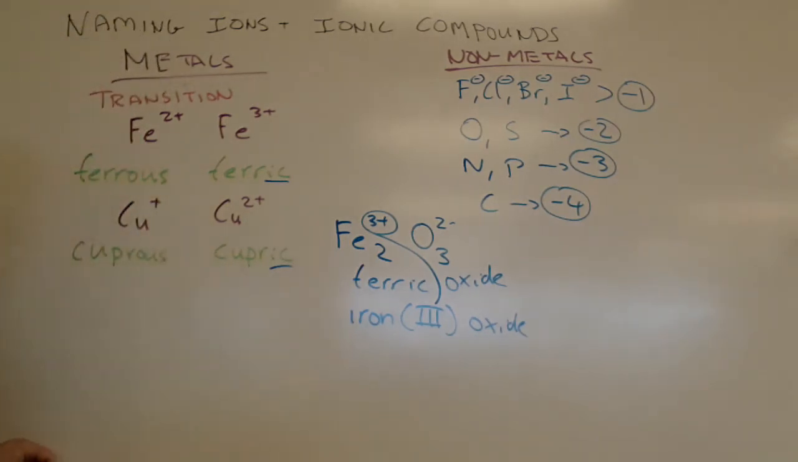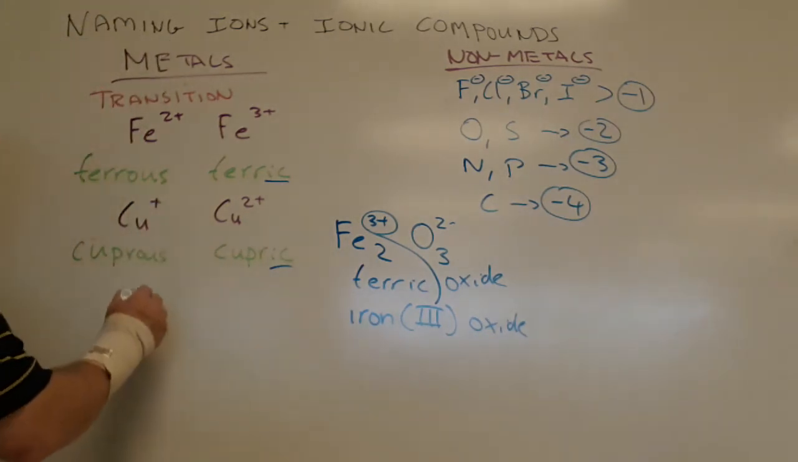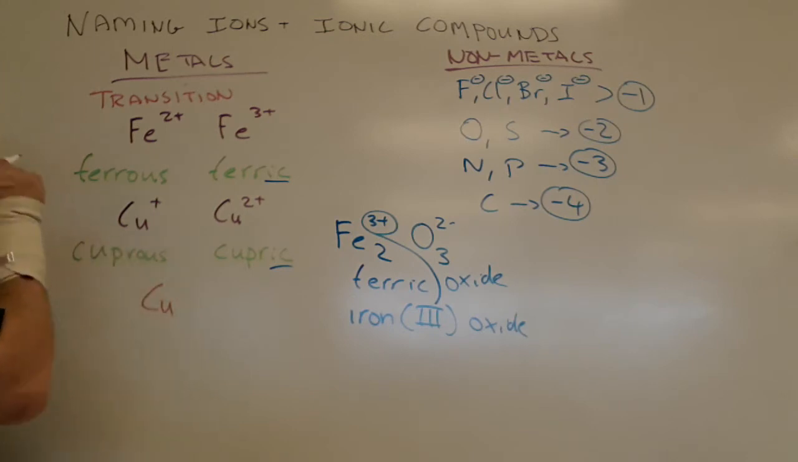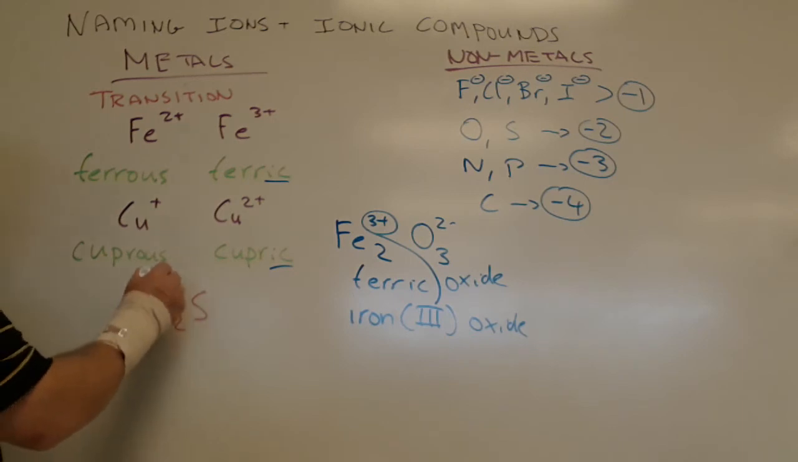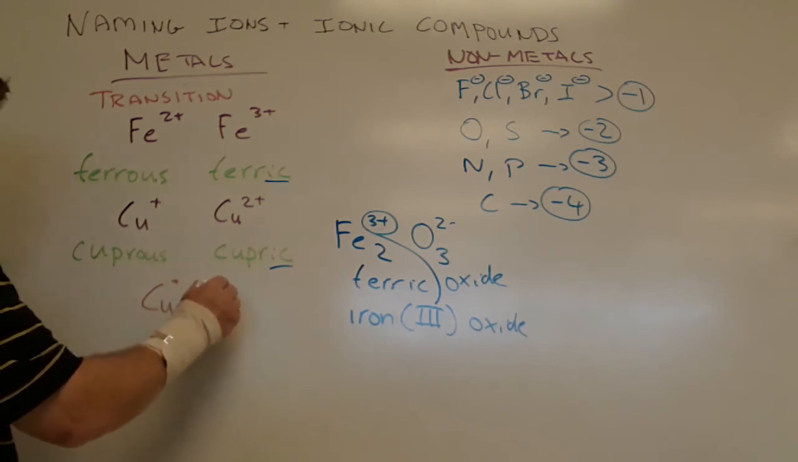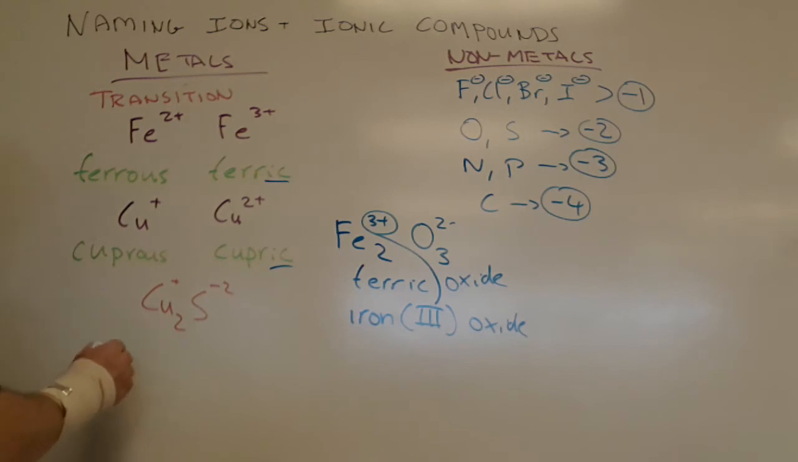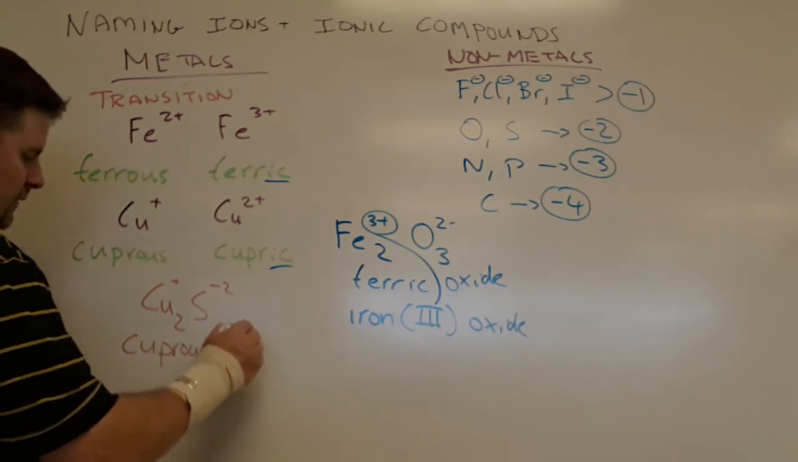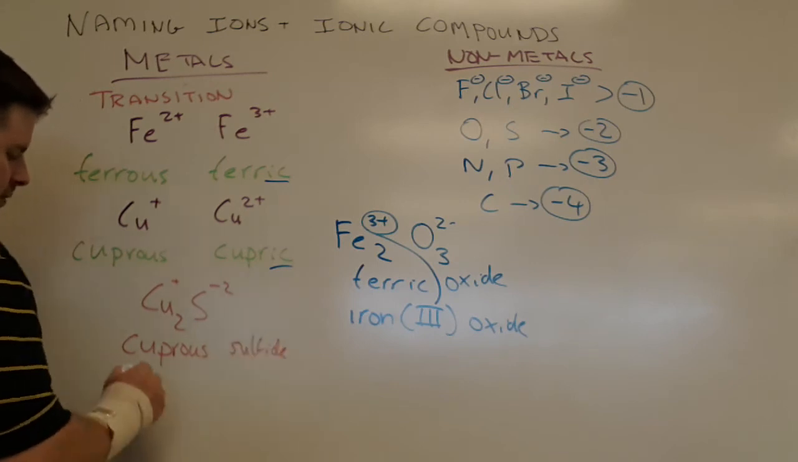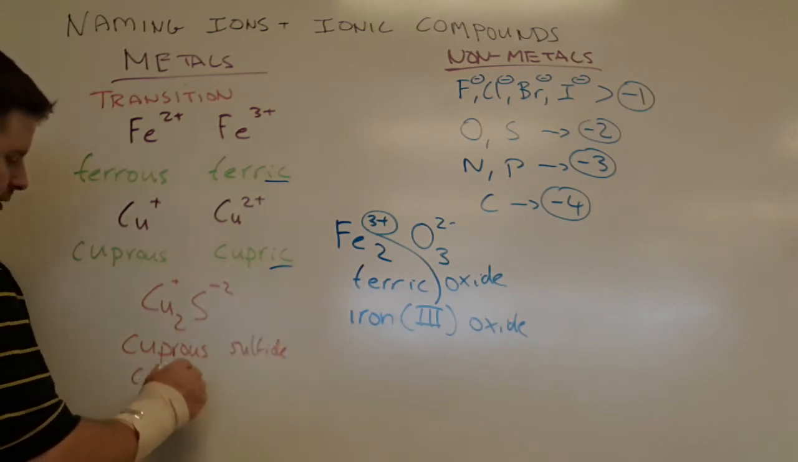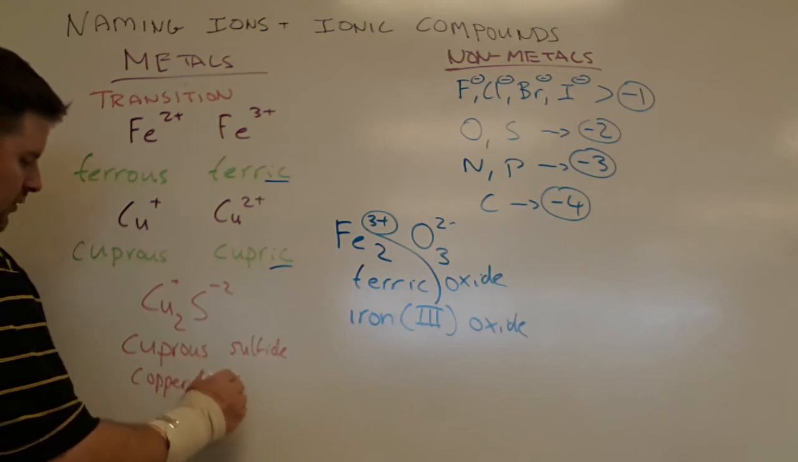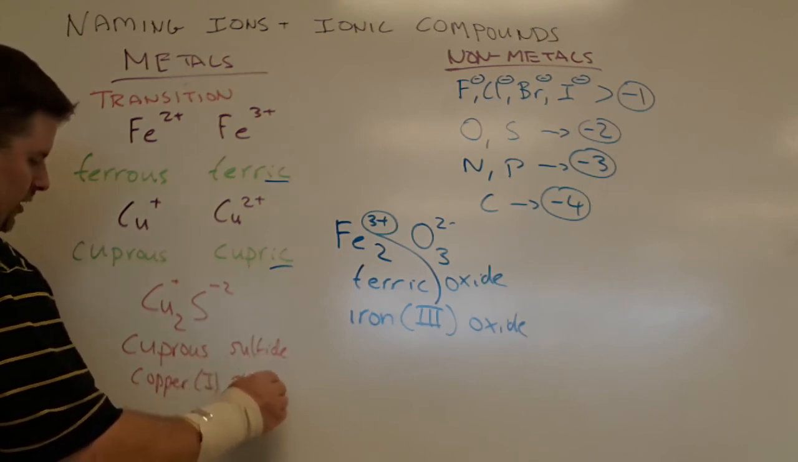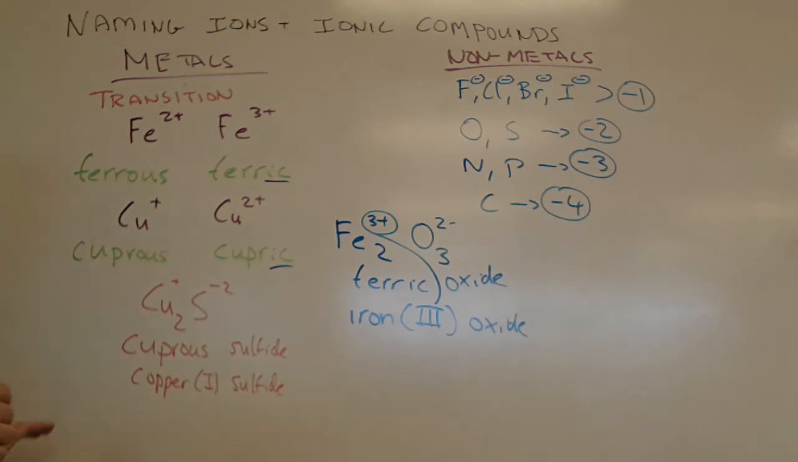So if I have cuprous sulfide, Cu2S, I've got a plus here and a -2 here. This is going to be cuprous sulfide, or copper 1 sulfide. Easy way to name these, and that's basically all I want you to know on how to name these particular ionic compounds.